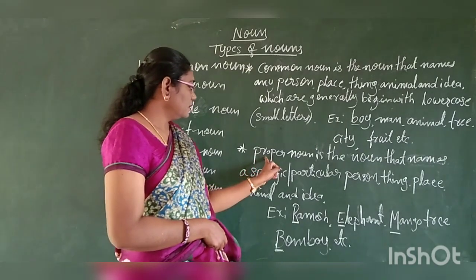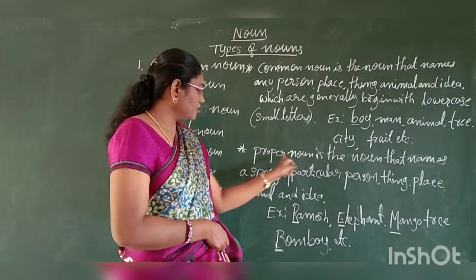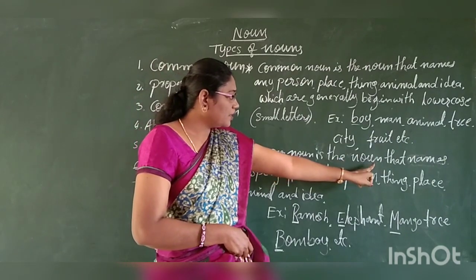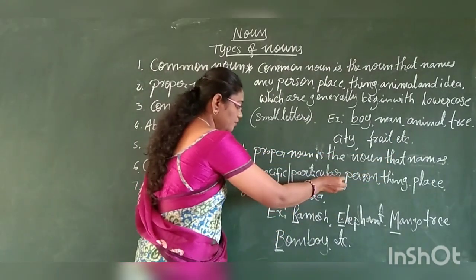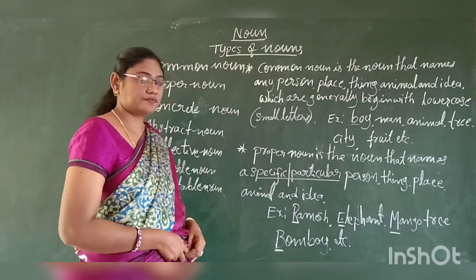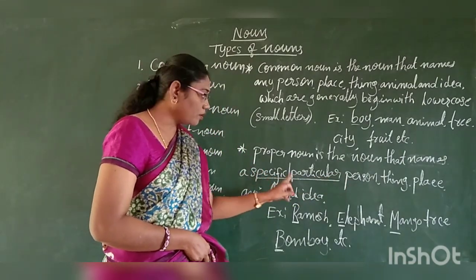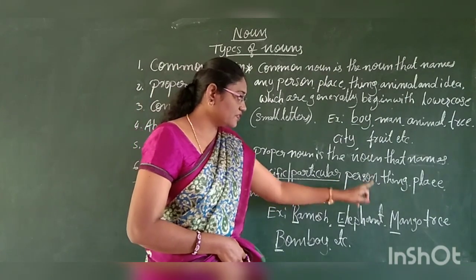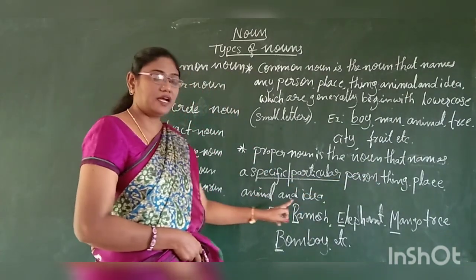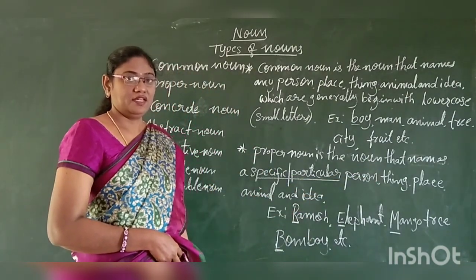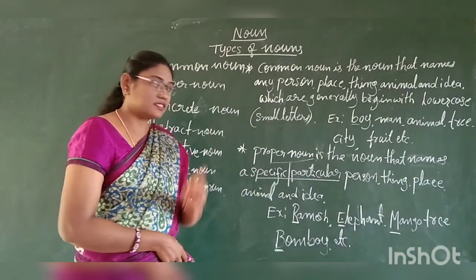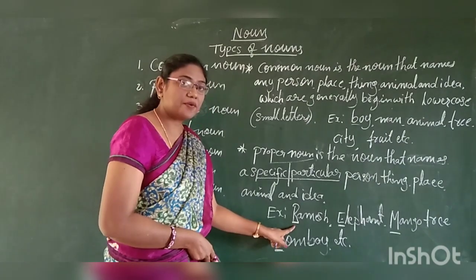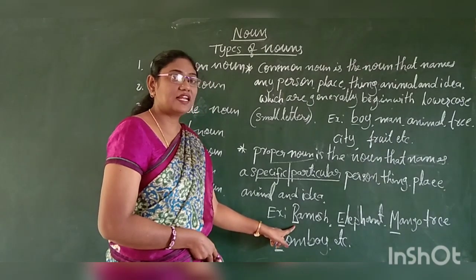This definition tells us that proper noun is a noun that names a specific, you have to keep this in your mind, a specific or particular person, thing, place, animal, and idea. And these proper nouns always begin with uppercase or capital letters.